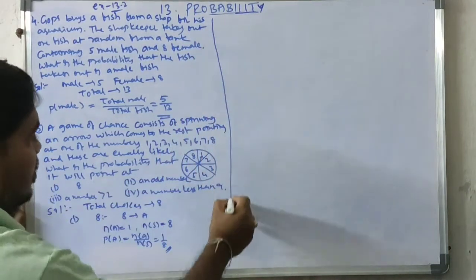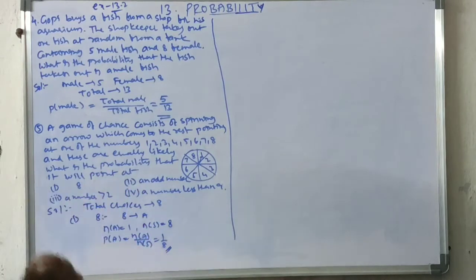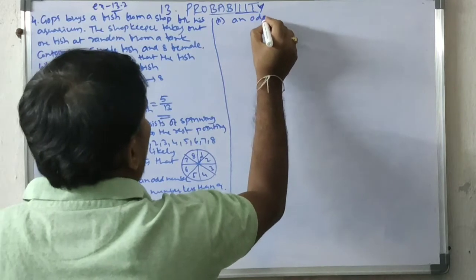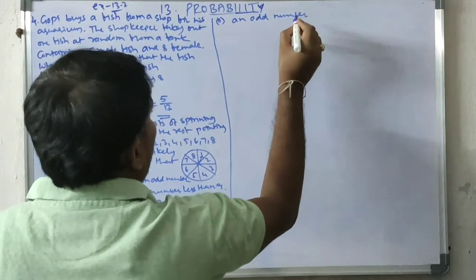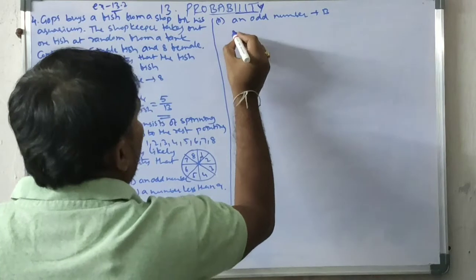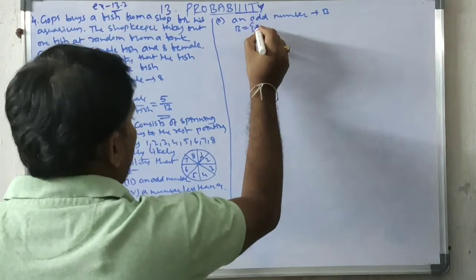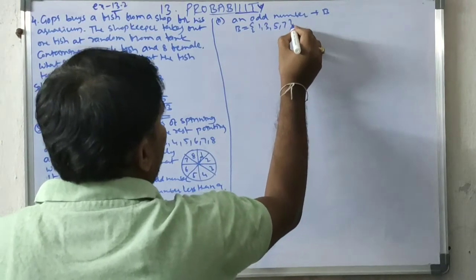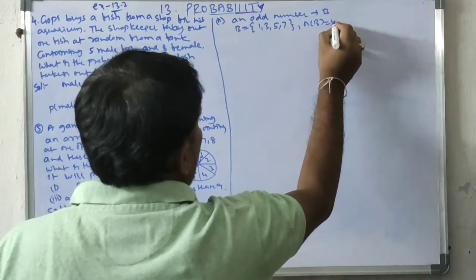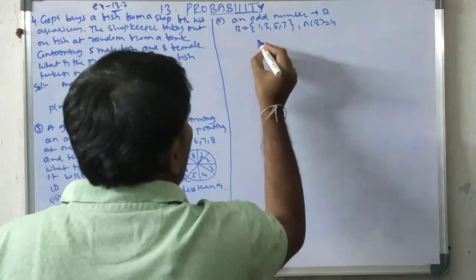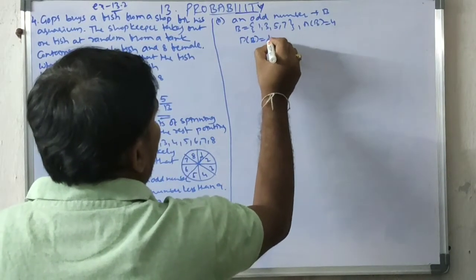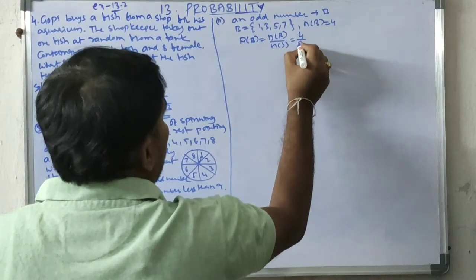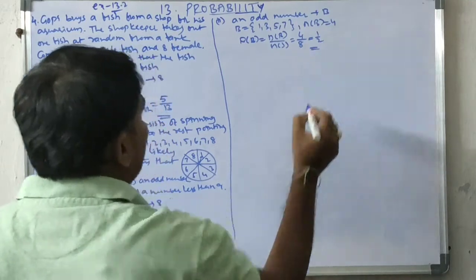Next, second, an odd number. I am taking this as B. What are the odd numbers? 1, 3, 5, 7. How many choices? 4. So N of B equals 4. P of B equals N of B by N of S equals 4 by 8, which is 1 by 2.